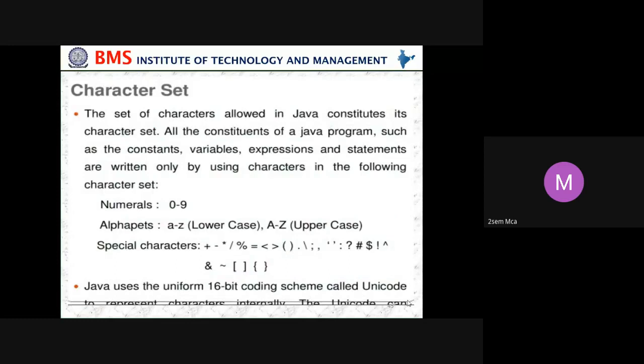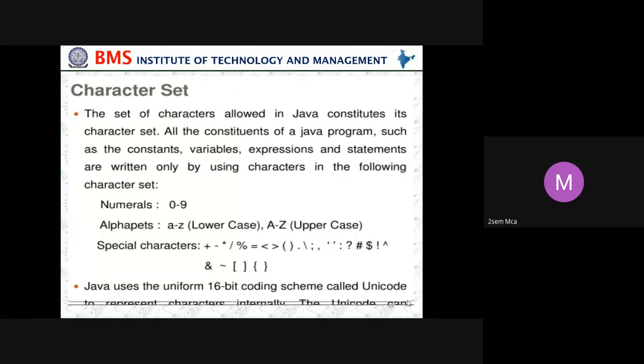Next we move on to the character set. In English we have all alphabets. In the same way, in any programming language, the characters we are allowing and not allowing is what is called a character set. The set of characters allowed in Java constitutes its character set. All the constituents of a Java program, such as constants, variables, expressions, and statements, are written only by using characters in the following character set.